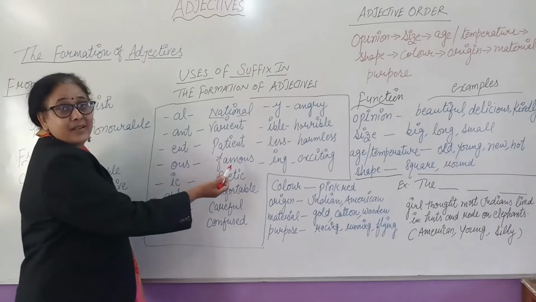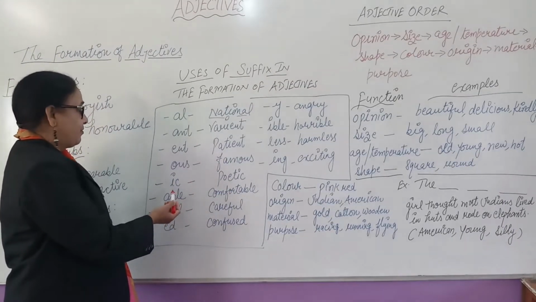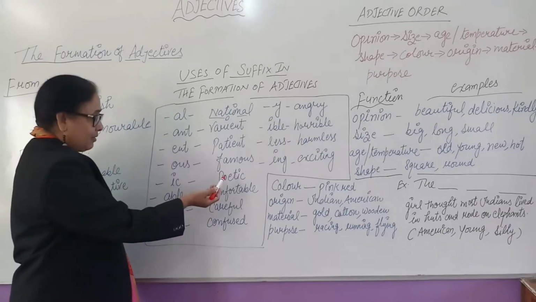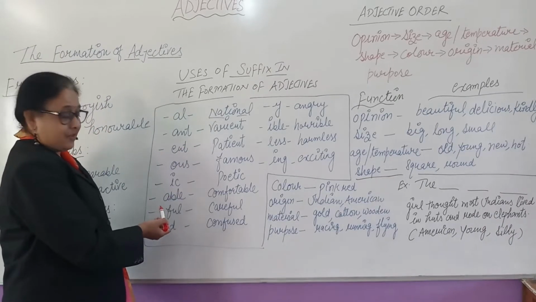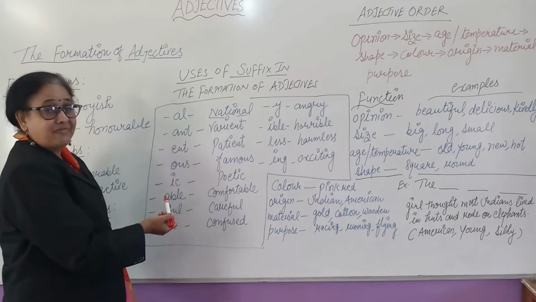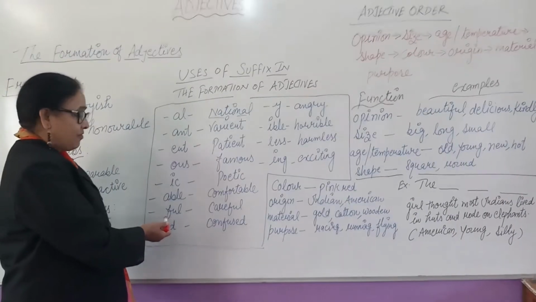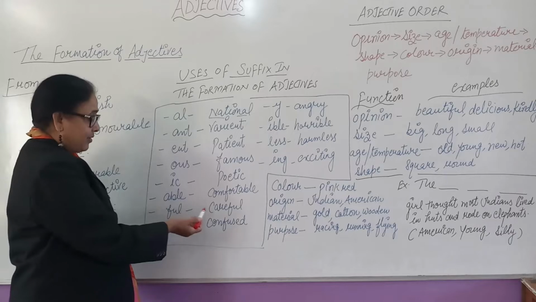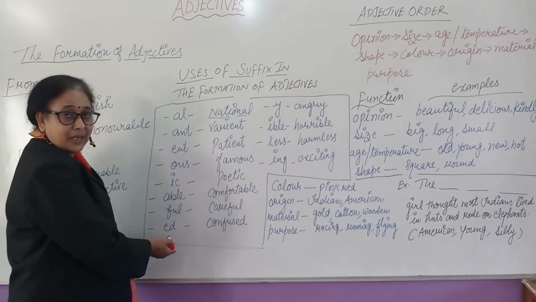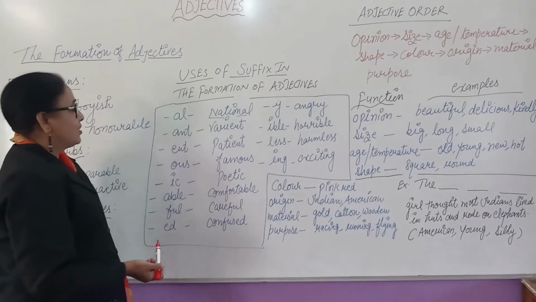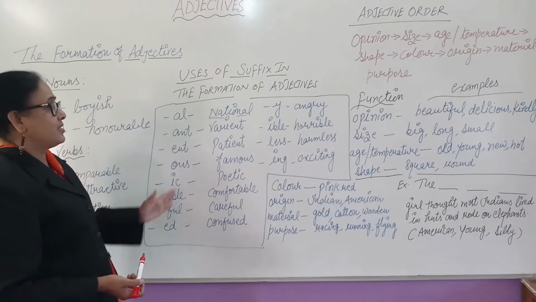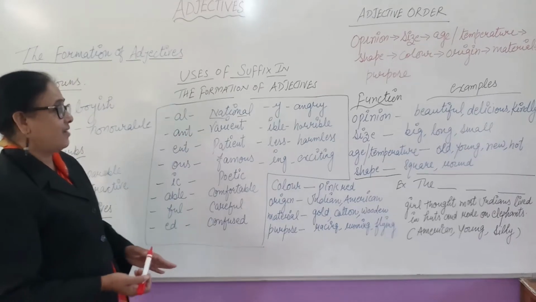From fame, famous. From poet, poetic. From comfort, comfortable. From care, careful. From confuse, confused. So after adding these suffixes, we can form the adjectives.